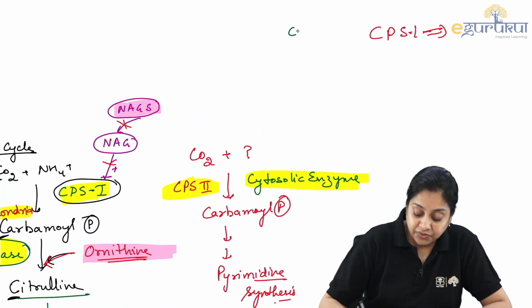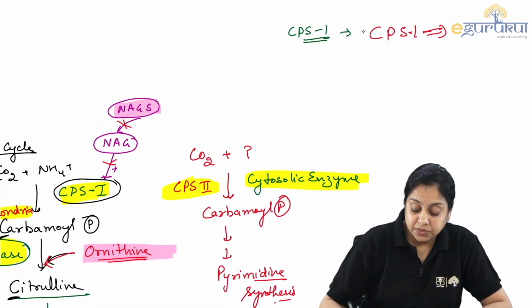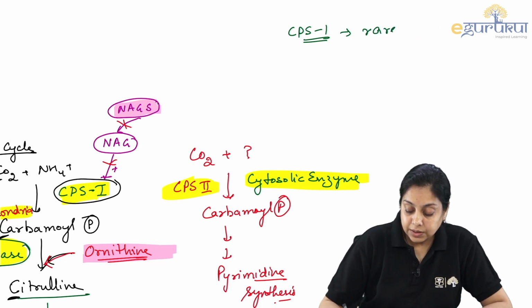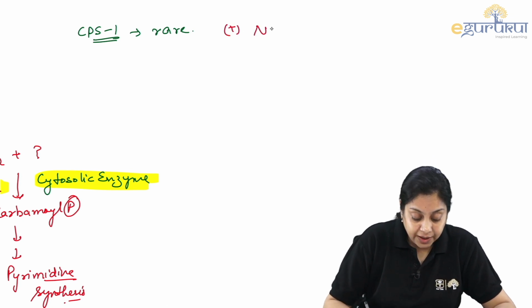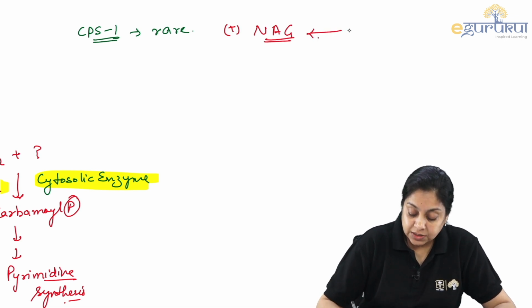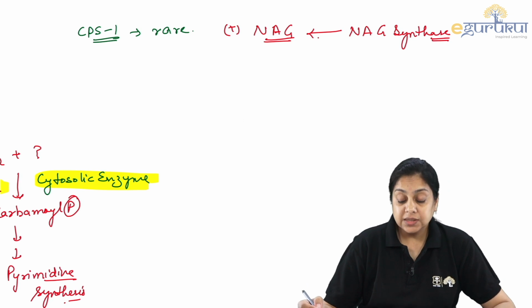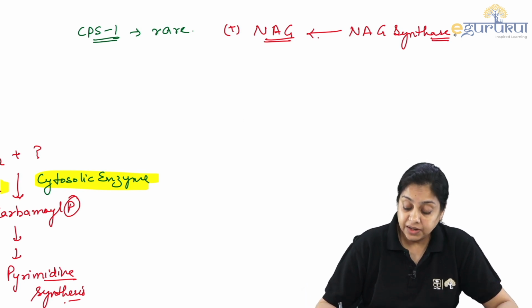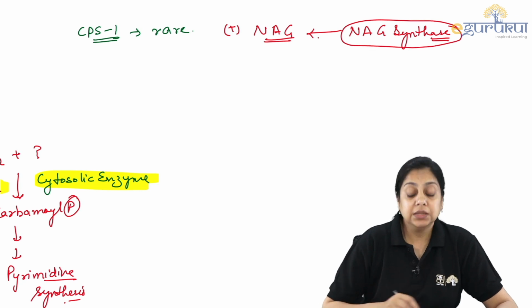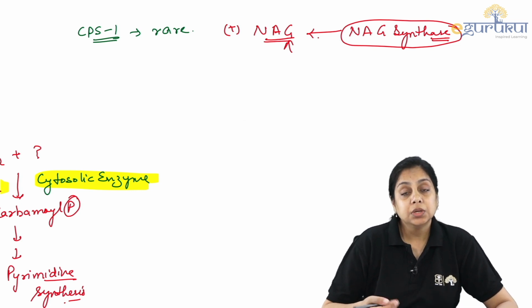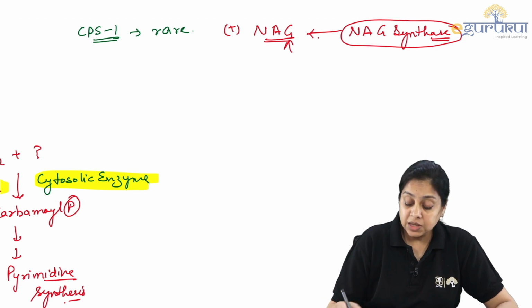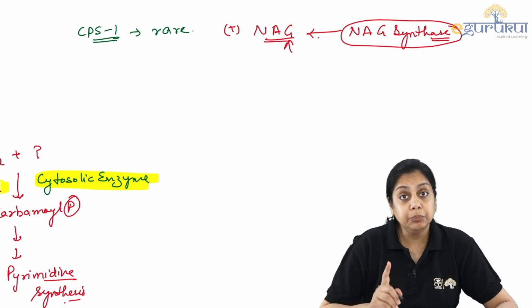So CPS1 enzyme defect is rare, and it is positively regulated by N-acetylglutamate, right? And N-acetylglutamate is synthesized by N-acetylglutamate synthase. So if a person is suffering from a urea cycle defect, and we provide N-acetylglutamate in the diet and the urea cycle disorder gets corrected, then we know that NAG was not forming, there is a defective NAG synthase. That is another important question, right?